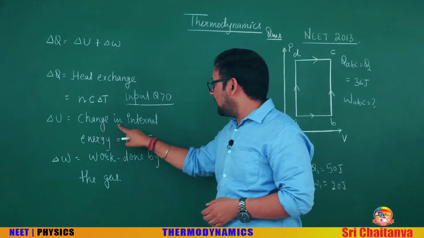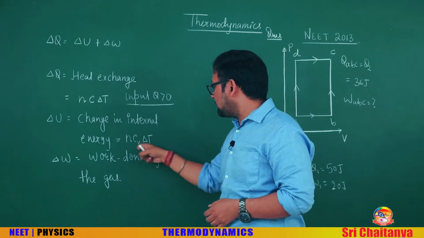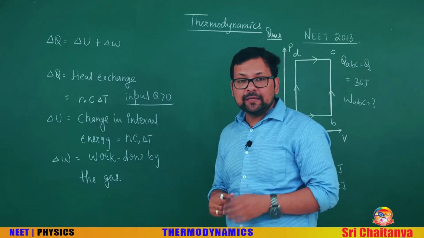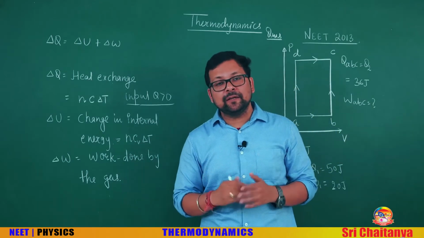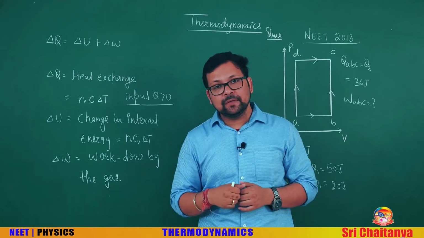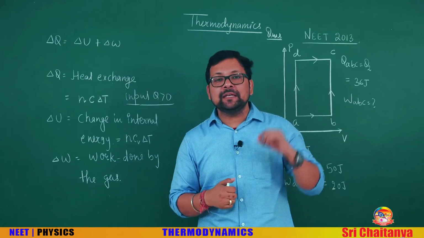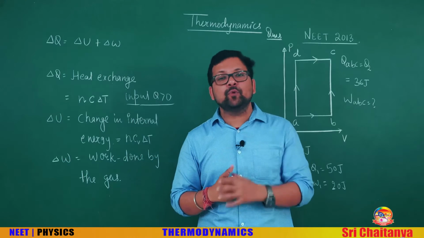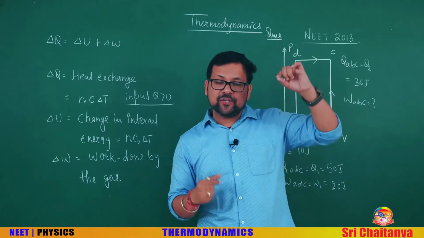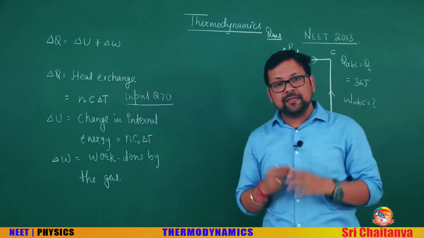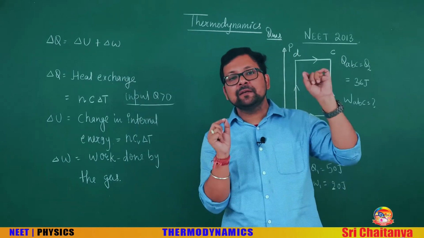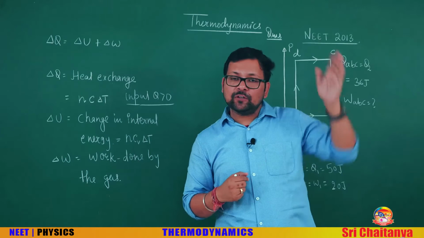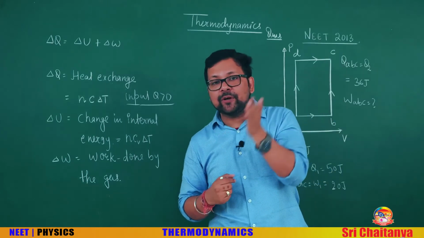ΔU, the change in internal energy, is nCvΔT. This change in internal energy does not depend upon the path taken. It depends upon the initial and the final points only. So if the initial and final points are the same, it doesn't matter through what path you reach the second point from the first point.